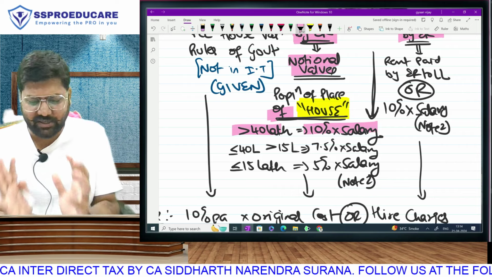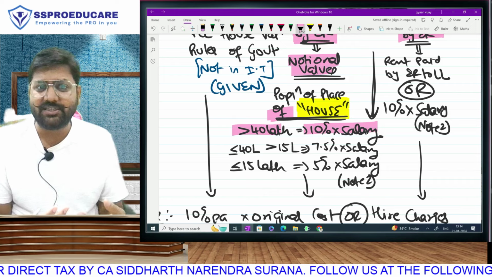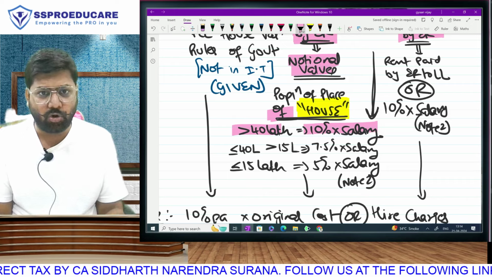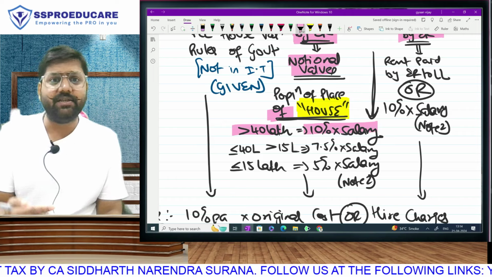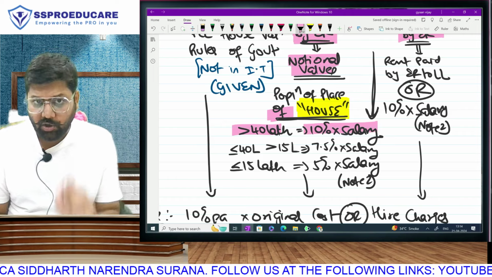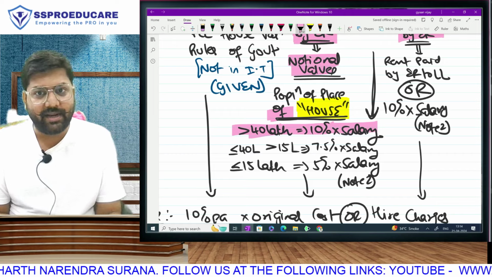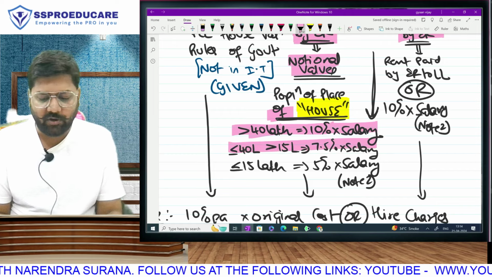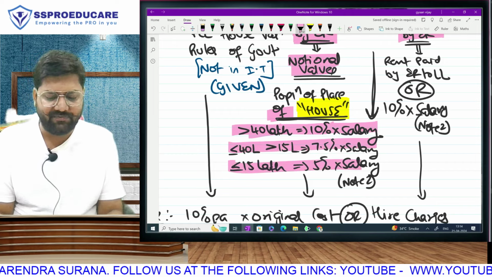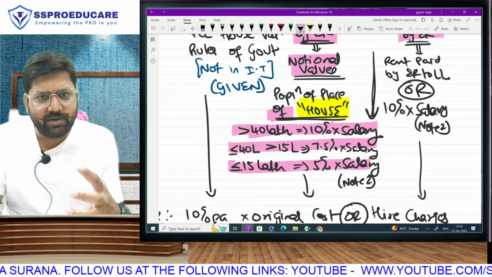There is no amendment there. I have to discuss this calculation and what is that amendment and what is the change between them, because I have already taught you the amended law. So what change suddenly I have to make at the 11th hour now? The law that I taught you, the new law, the amended law: more than 40 lakh, then we apply 10% of salary. Between 15 and 40 lakh, we apply 7.5% of salary. And if the population is up to 15 lakh, we will apply 5%. So you go and check the population of that place.